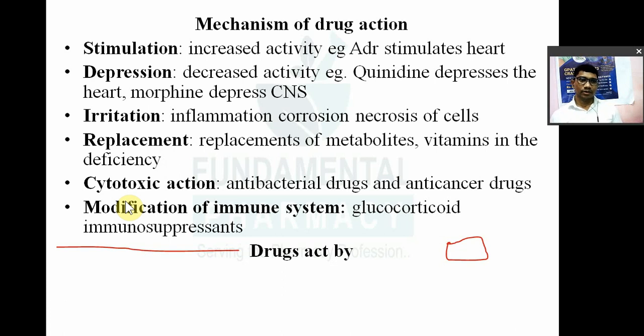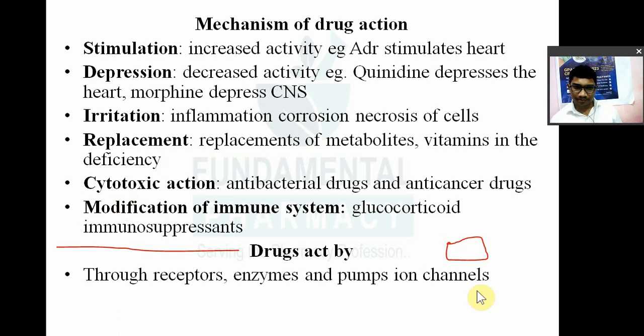Now where do drugs act? A drug may act through a receptor. They may either stimulate the receptor or block it. They may be an agonist, meaning stimulation of the receptor; a partial agonist, meaning partial stimulation; an inverse agonist, stimulation but with reverse action; or an antagonist, meaning block the receptor. So a drug may act on receptors in different ways.